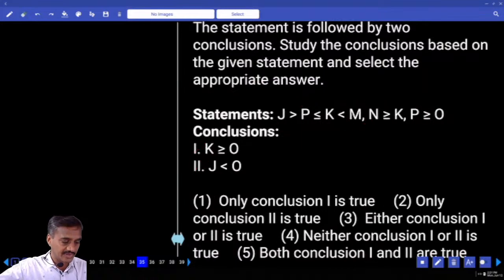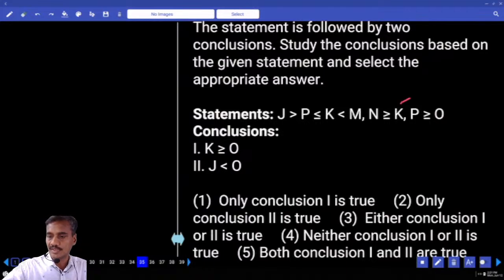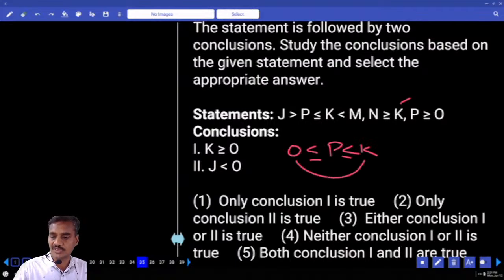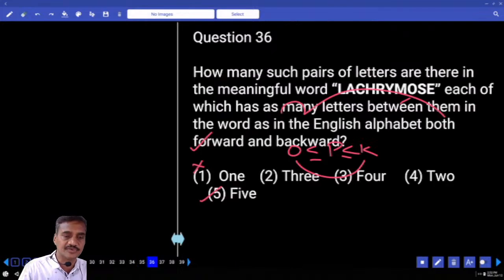Then next, 35. In this 35, K and O. K is here and O is here. Which element is common? P is common. P lesser than or equals to K and P greater than or equals to O means O lesser than or equals to P. So from here to here, O lesser than or equals to K, K greater than or equals to O. First one is definitely true. And the second, J and O. J is here, O is here. J to P, P to O. J greater than O is true, lesser than O is false. So what is your answer? Only one, that is choice 1 for 35.